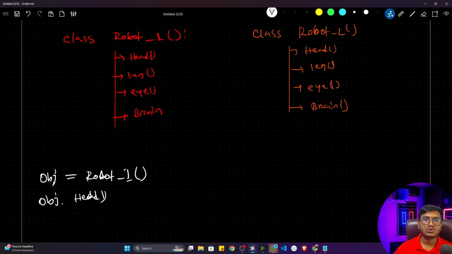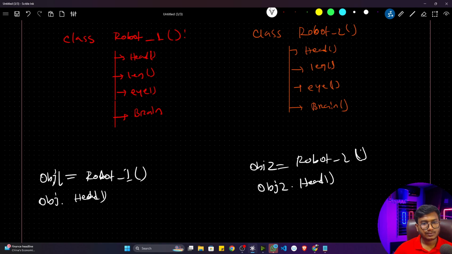Now let's say I want to access robot 2 head. What I will do, I'll create another object. Let's say obj is equal to robot 2. I will call this object 1, this object 2. Now I'll just write object 2 dot head. Fine. Now it will execute my robot 2 head functionality.